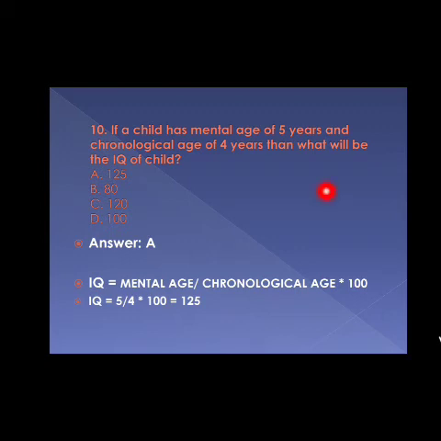Now, question number 10. If a child has mental age of 5 years and chronological age of 4 years, then what will be the IQ of child? Option A 125, option B 80, option C 120 and option D 100. The formula of this question is mental age by chronological age into 100 equals to intelligence quotient. So the IQ level of children equals to 5 by 4 into 100, that is 125. So the correct answer is option A 125.